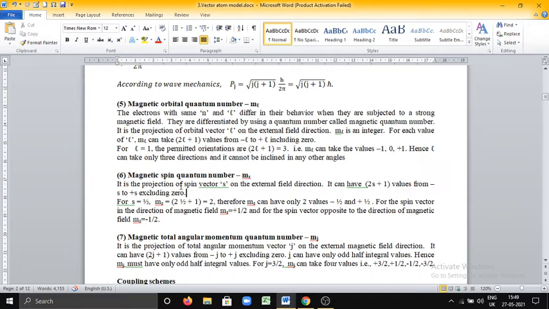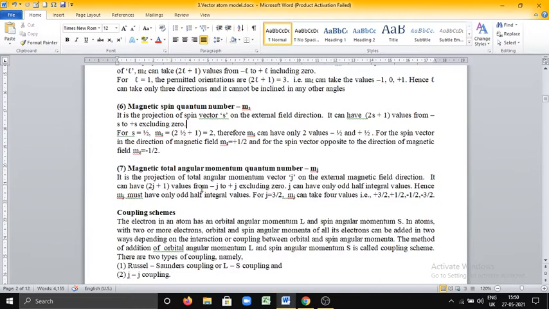When it is plus half and minus half: when the applied field and spin vector are in the same direction, then ms is plus half, and when the applied field and spin vector are in the opposite direction, then ms is minus half. You should not be confused here. ms, the magnetic spin quantum number, can take plus half when both magnetic field and spin vector are in the same direction, and minus half when they are in opposite directions. And the last one is the magnetic total angular quantum number mj.